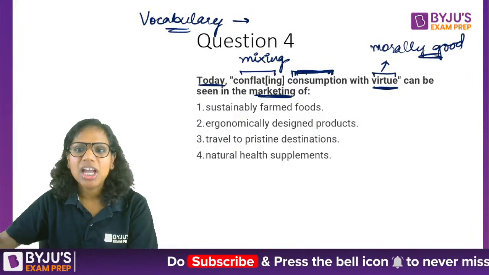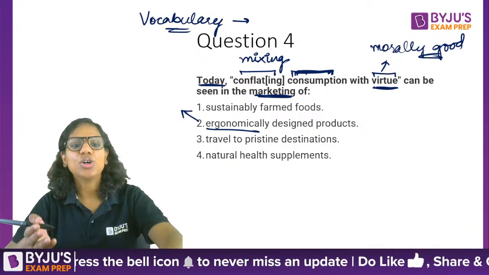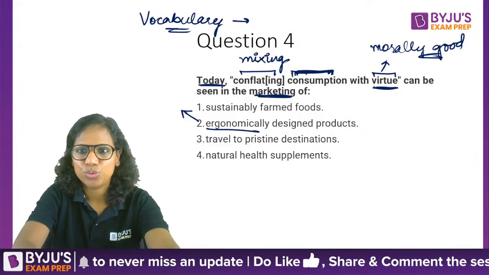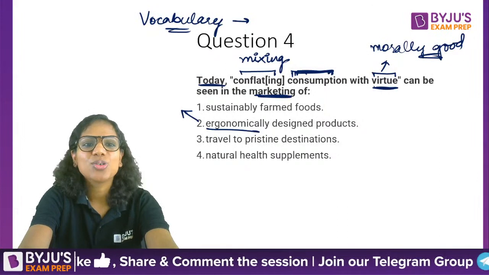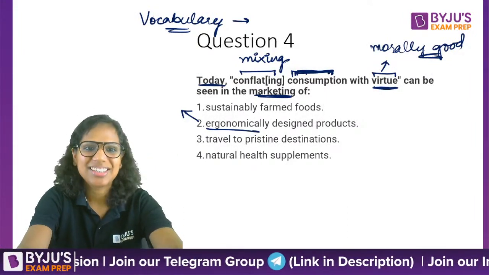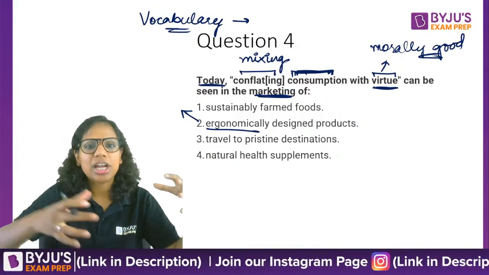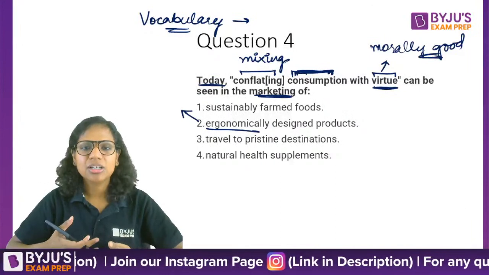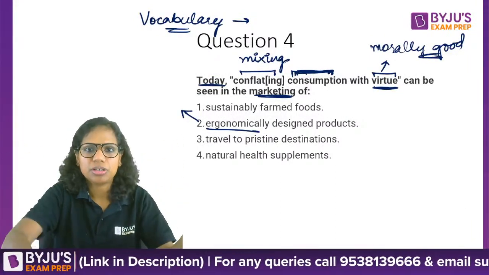So tell me, ergonomically. Ergonomics is basically the study of the space around you. Ergo means work, and ergonomics is how you can work most efficiently in your workspace. That's why we have ergonomic chairs, so that your posture is correct. It's meant to maximize your efficiency in the working environment.